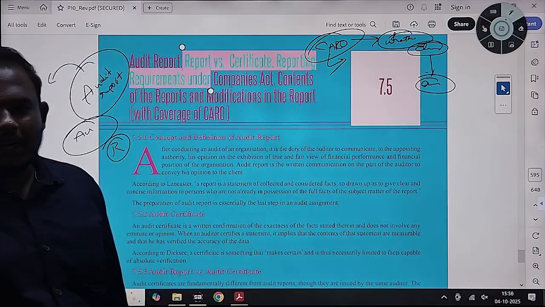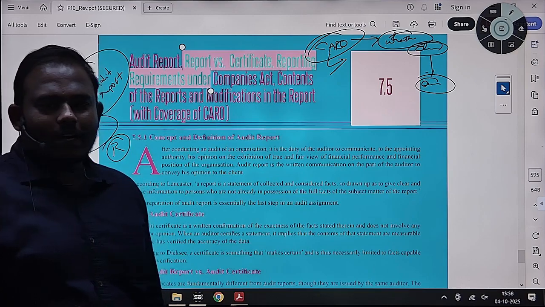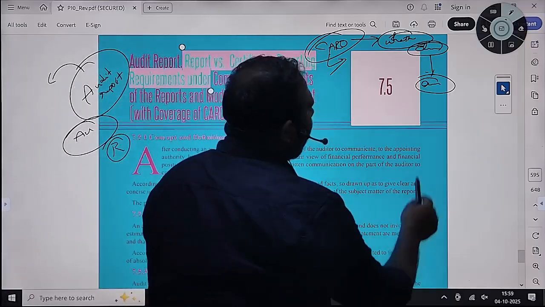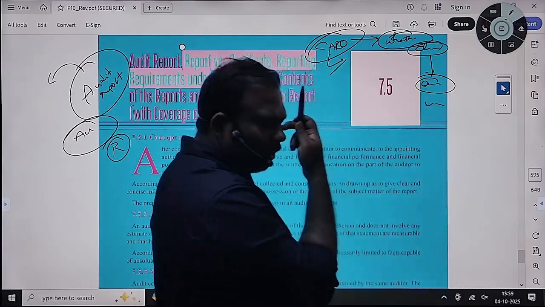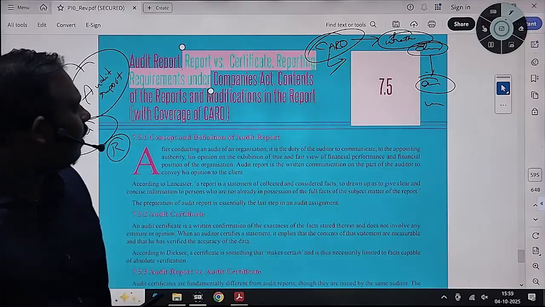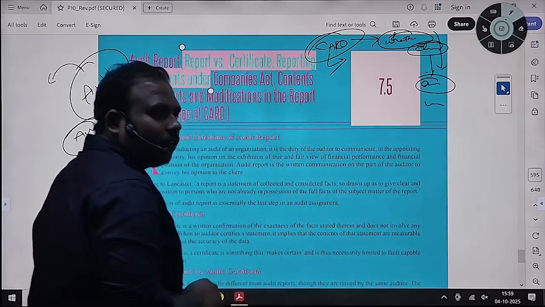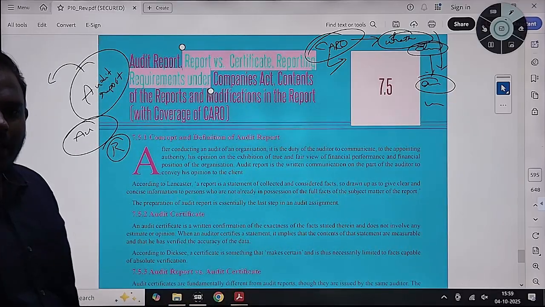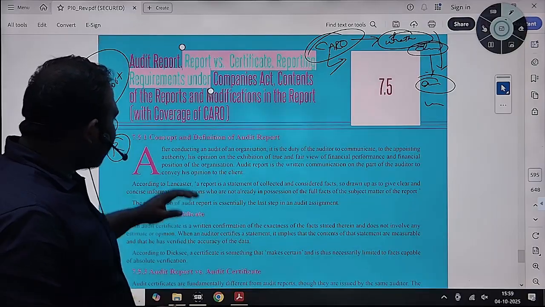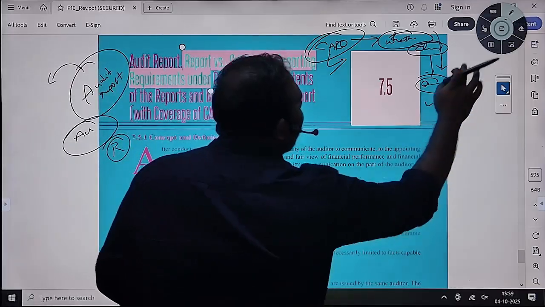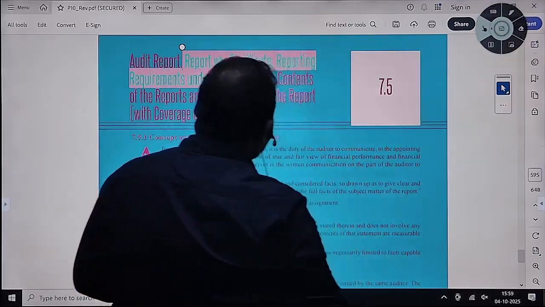Example: intangible assets, non-current assets, inventory, and also cash losses, unrecorded income, based on applicability, whether they have been appropriately treated in the books of accounts or not. That the auditor has to disclose in his audit report. So with this brief, let us go to the audit report and its content.